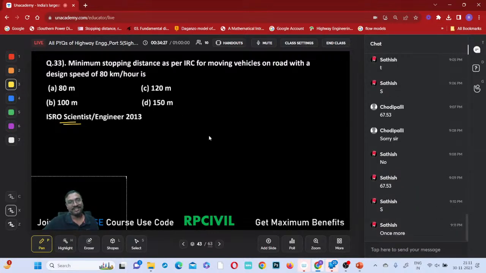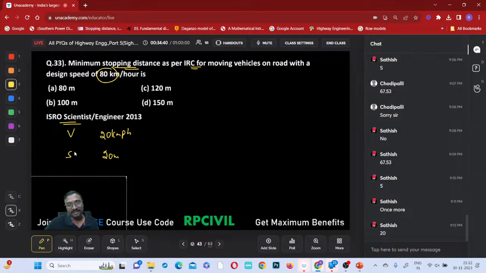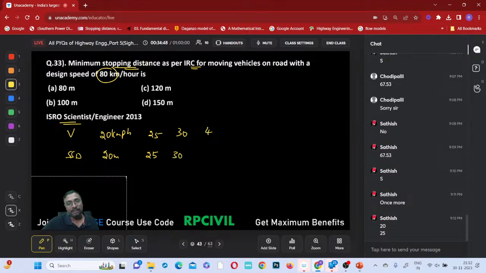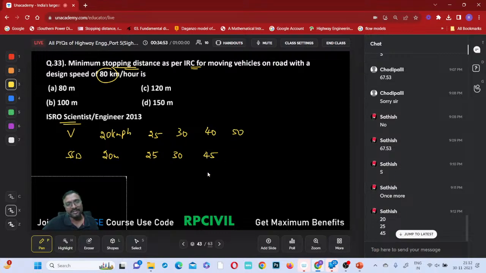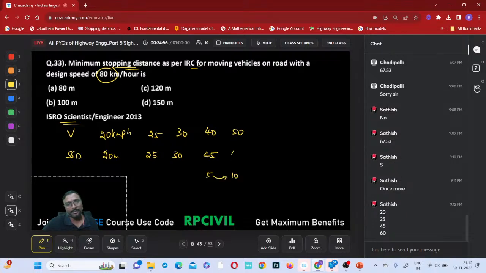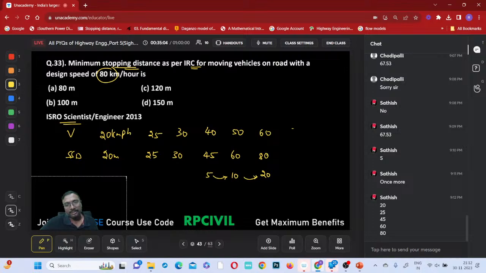Right. Minimum stopping sight distance as per IRC for a road with a design speed of 80 kmph. Do you remember? For 20 kmph it is 20 meters. For 25 kmph it is 25 meters, 30 kmph it is 30 meters, 40 kmph it is 45 meters. This difference is fine. For 60 kmph the difference becomes doubled, 60 plus 20, it becomes 80. So 80 kmph.